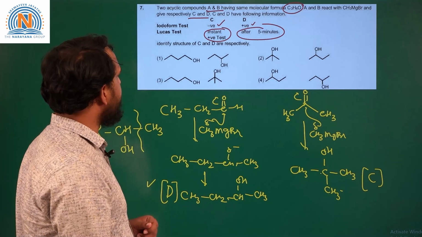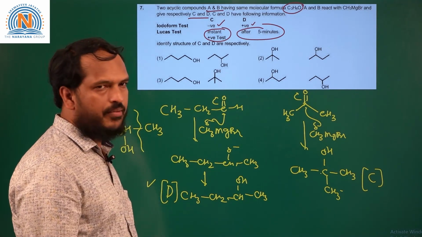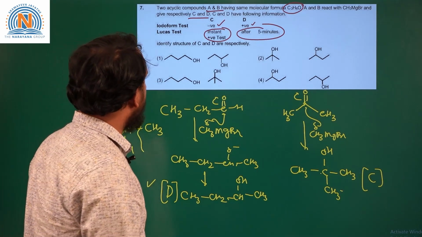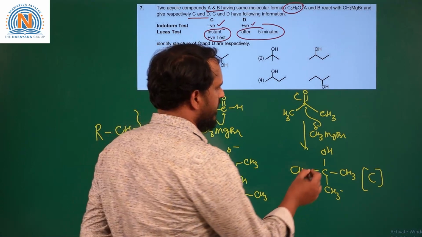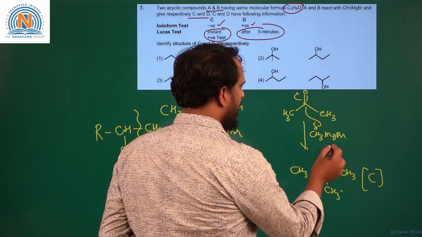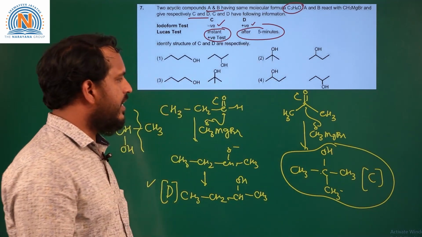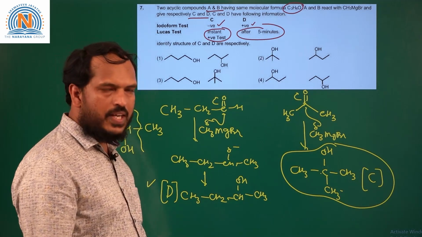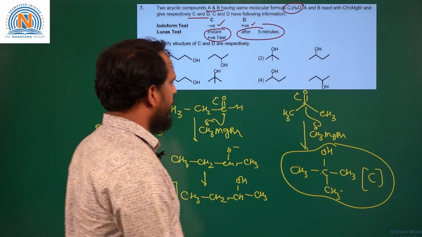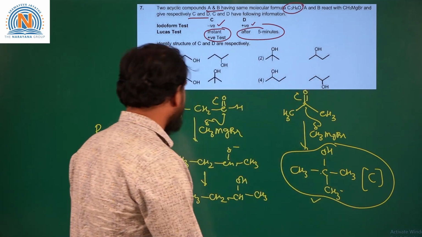So the second condition is that C is giving an instantaneous positive result with the Lucas test. So the Lucas test is given by alcohols. The test is given immediately if it is a tertiary alcohol, because the tertiary carbocation formed is stable, so that will react easily with the Lucas reagent. So hence it is obeying the second condition also.